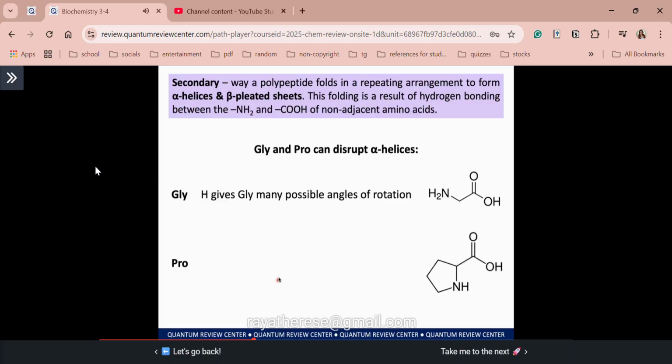For our proline naman, here is the structure. So the opposite is true. Kung si glycine is very small, si proline, due to its side chain, the secondary amino group is bulky. Hence, it limits its flexibility. Di ba? So glycine and proline disrupt alpha helices for opposite reasons.